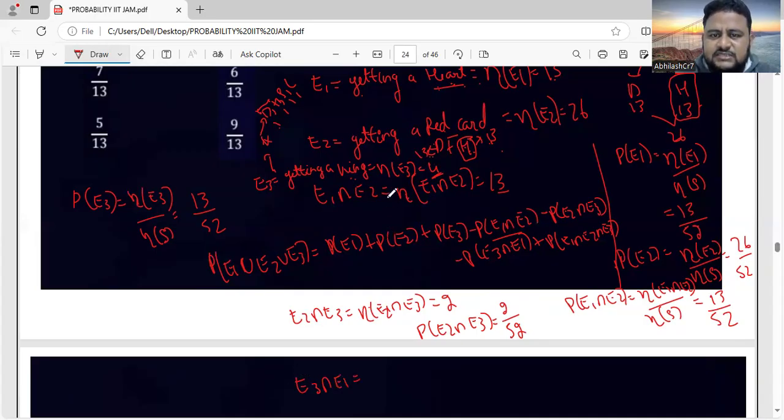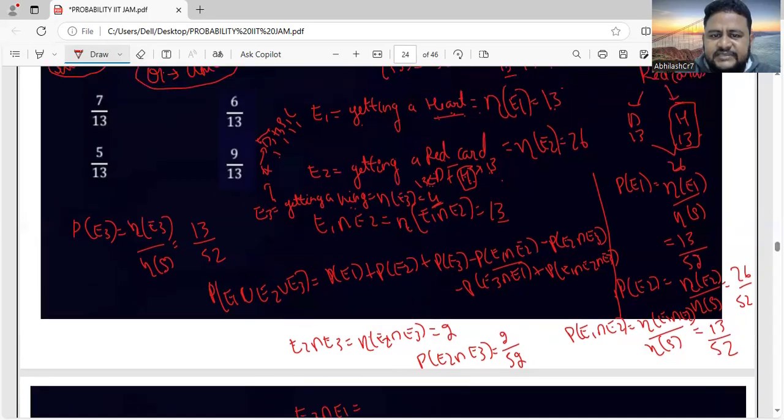So E1 is what, friends? E1 is getting a heart. E3 is getting a king. In heart, one king will be there. Out of 4 kings, one king will be of the heart. So one king will be of the heart.